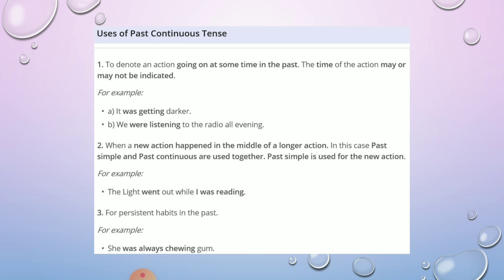So that was all about the past continuous tense. The structure for it is: the subject, with I we use was, and with you, we, they we use were, plus verb 1 plus ing, and with he, she we use was.